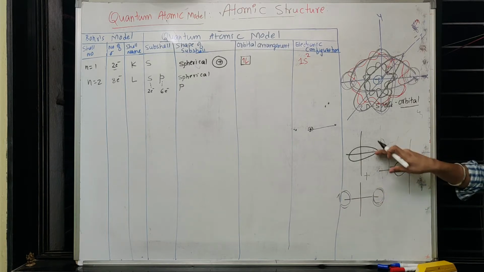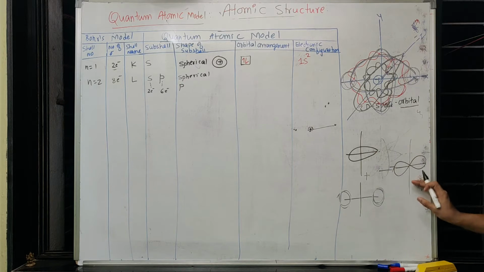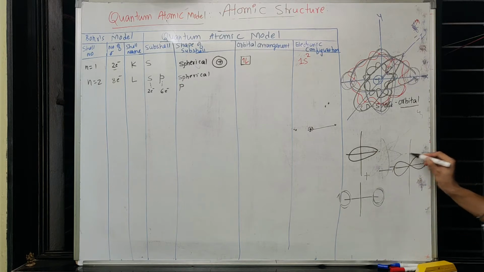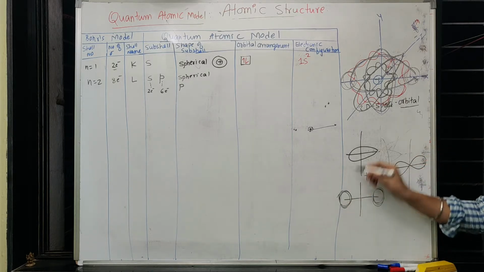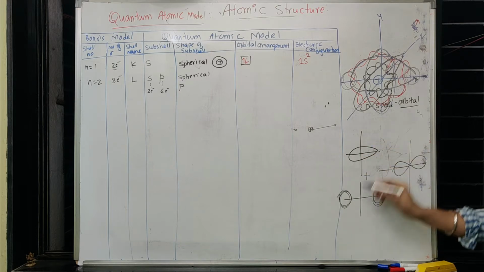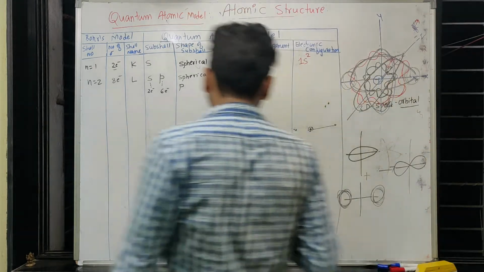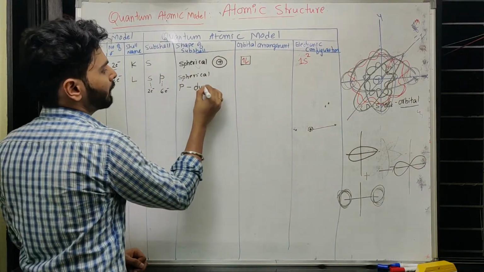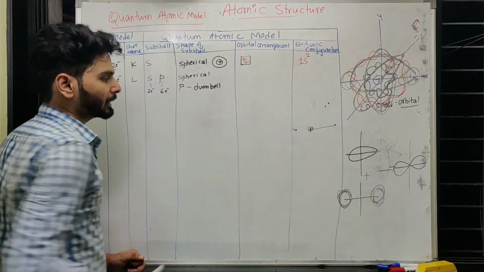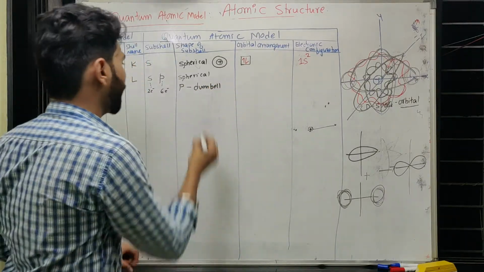Both the diagrams are submerged and made into one diagram, indicating its movement is like this, and its presence is maximum at the corners and least at the center. Otherwise, if you separately draw, then this is how they revolve and this is how they are present at the corners. So this looks like a dumbbell, so that's why p has a dumbbell shape.